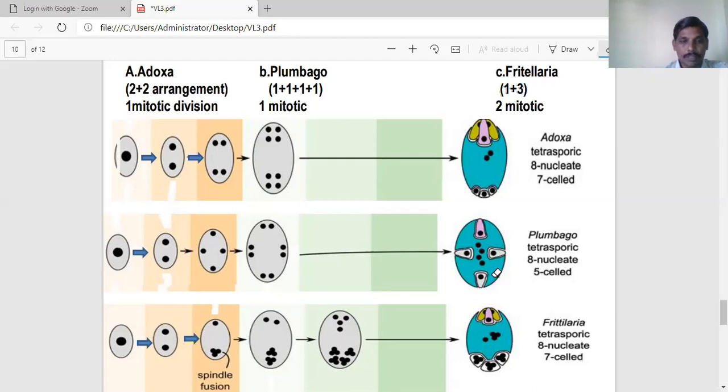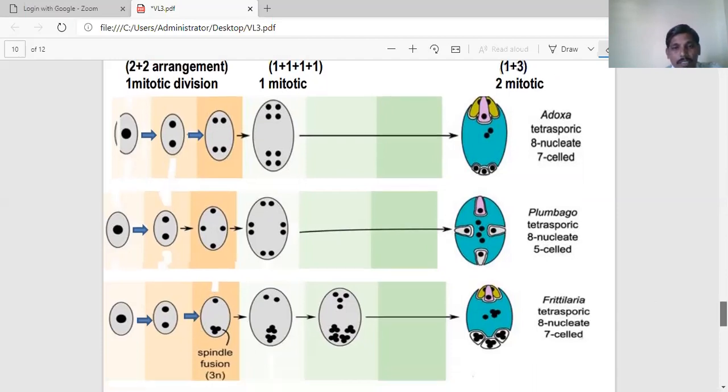The third one is after meiotic division, where one of the important processes goes on. After meiotic division, 4 haploid nuclei are arranged in 1+3 fashion. Towards the chalazal end, the 3 haploid nuclei fuse with spindle fusion taking place.